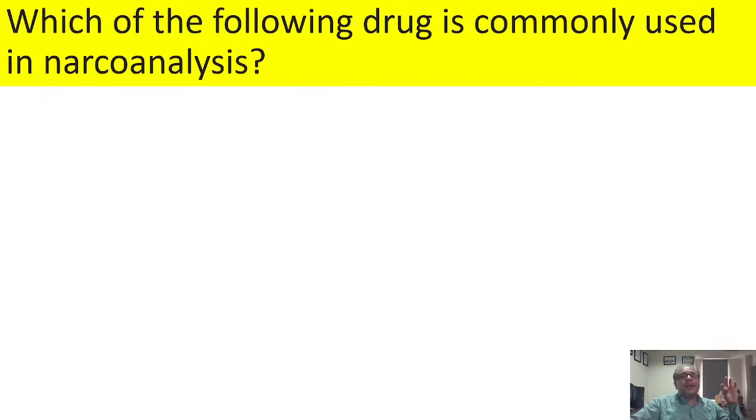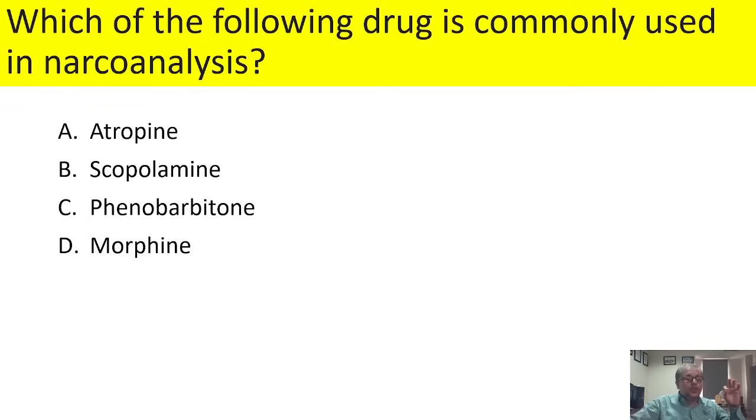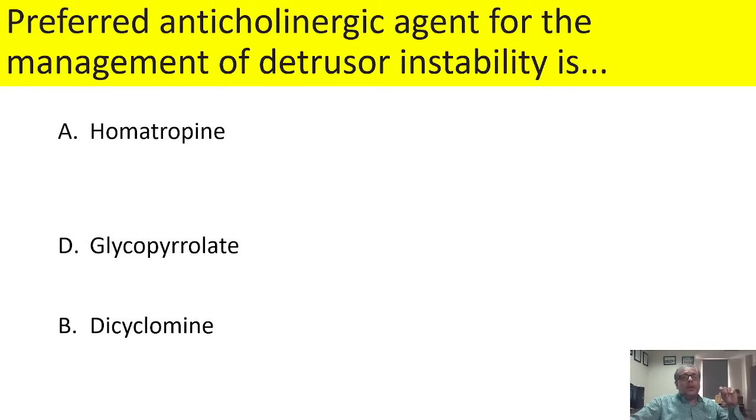Now which of the following drug is commonly used in narcoanalysis? One of the anticholinergic drug is used, and here you are confused between atropine and scopolamine, but the scopolamine is having a central CNS depression, slightly euphoriant action also, and it is most commonly used in the narcoanalysis. So the answer is B, scopolamine.